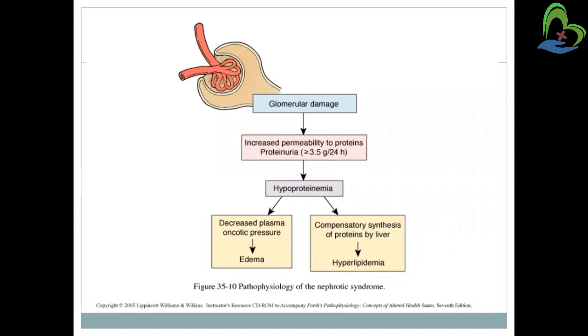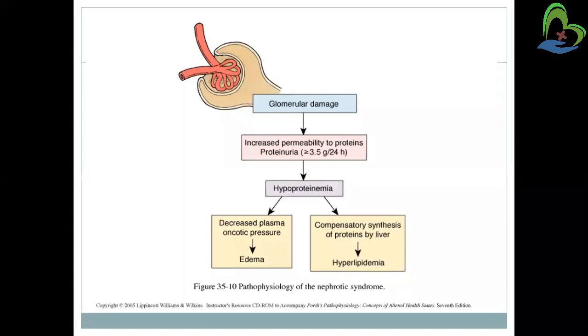So again, I'm explaining this. There will first be glomerular damage because of any kind of physiological factor, as we discussed in the previous lecture, and that will lead to increased permeability to protein, so that protein will be lost in the urine. So there will be proteinuria, greater than or equal to 3.5 gram per 24 hours, and that will lead to hypoproteinemia and decreased plasma oncotic pressure, as well as the liver synthesizing more proteins, and that will lead to hyperlipidemia.